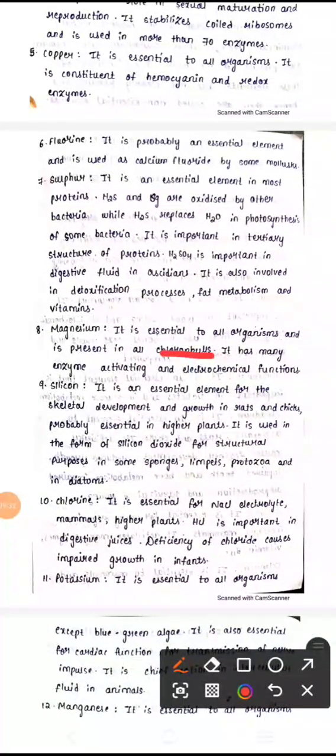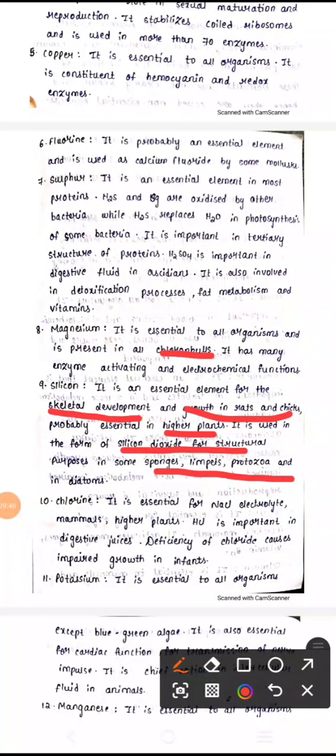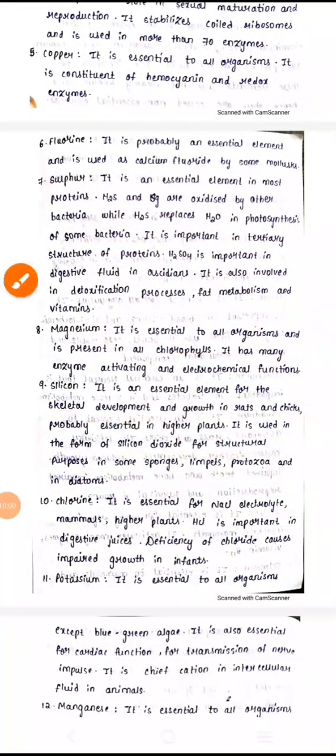And silicon is mainly used for skeletal development and growth in rats and chicks, and is useful for higher plants also. It occurs in the form of silicon dioxide for some sponges, limpets, protozoa and in diatoms. Sponges, limpets, protozoa are nothing but sea-living organisms like plants, some fungus. Those types of things we call sponges and limpets.